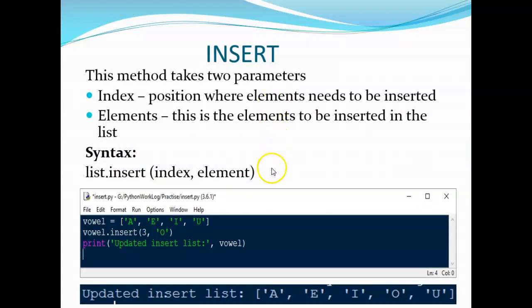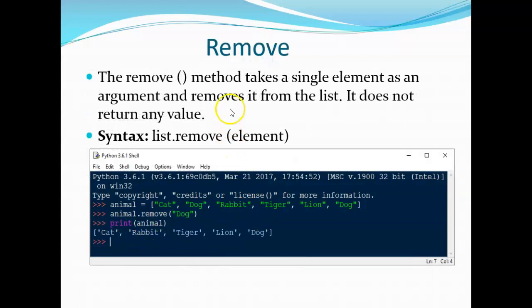Insert anywhere: by mentioning the index, you can insert at that index. Same way you can remove the corresponding element by mentioning the element name.